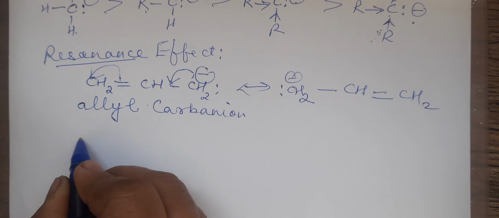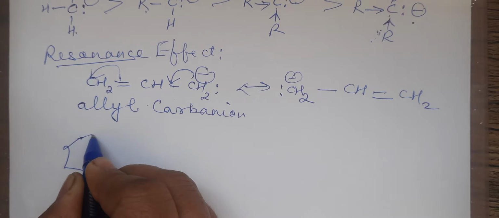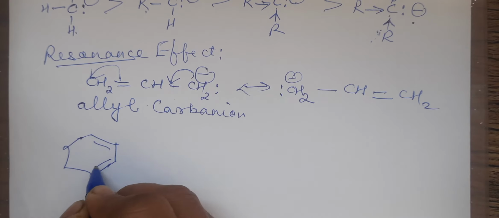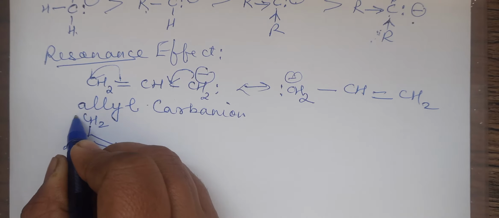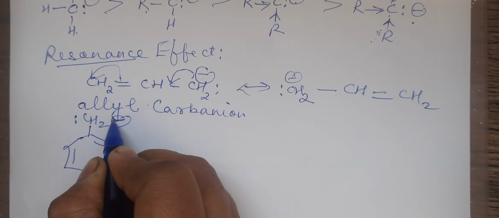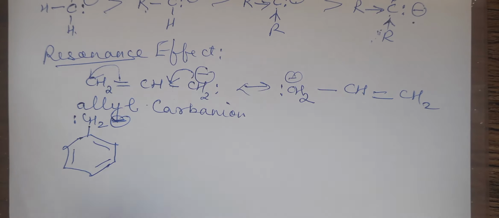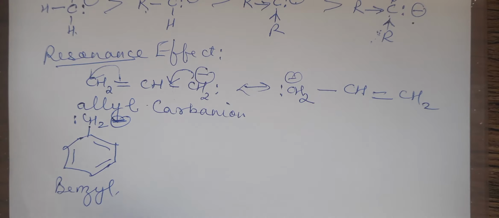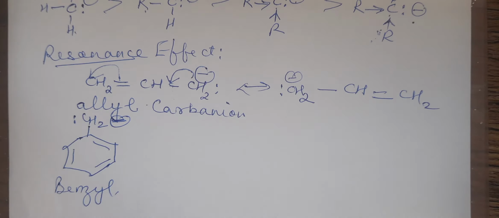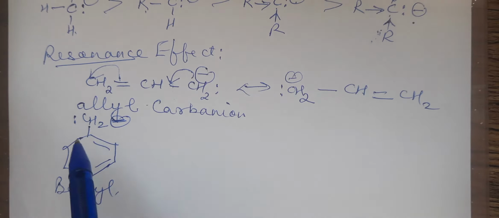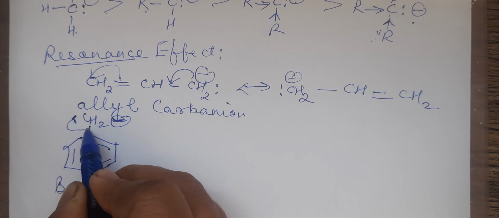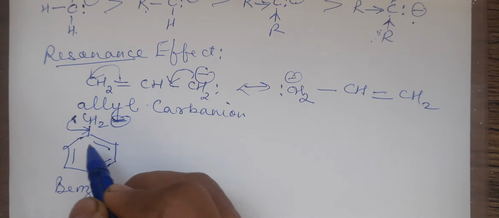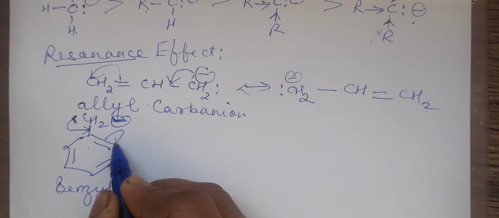Now, let's take one more example of resonance effect. I am taking a similar example, children, that we have also considered in carbocation, right? So this is benzyl. What is this radical? The second one I have drawn. This is benzyl carbanion. Okay, benzyl carbanion will be stabilized by resonance. How? Now you can check it. The lone pair and pi bond are in conjugation, alternate to each other. So this will shift here in between the two carbon atoms. So when this shifts here, the pi bond will shift further.